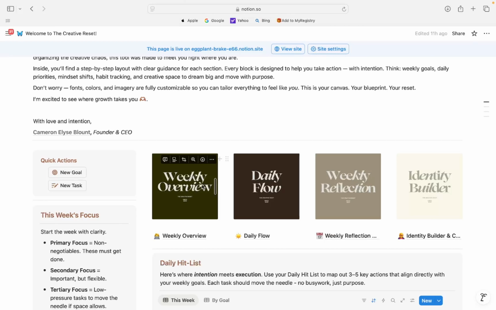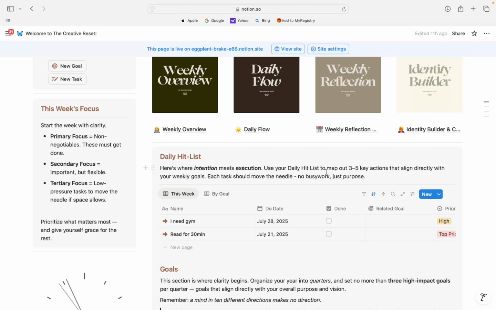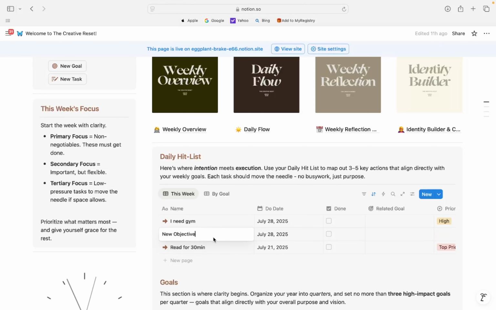Your daily hit list is where your intention meets execution. So here's where you're going to map out 3 to 5 key actions that align directly with your weekly goals. Here's how you add a new page. Click at the bottom, new page, and then you have a new objective. Say for instance today, I need to reach out to 10 clients.